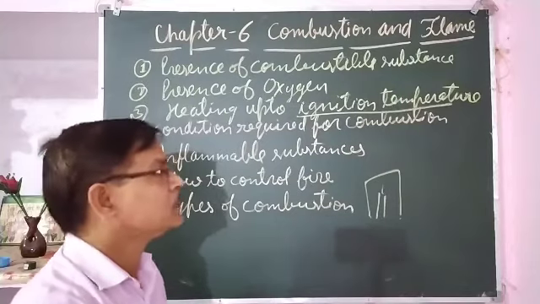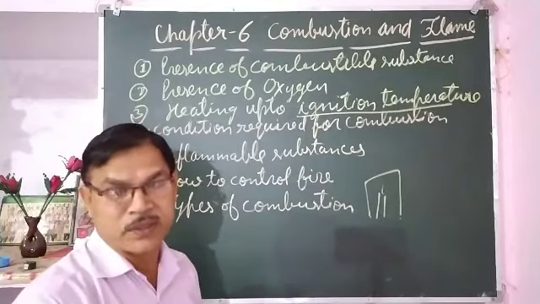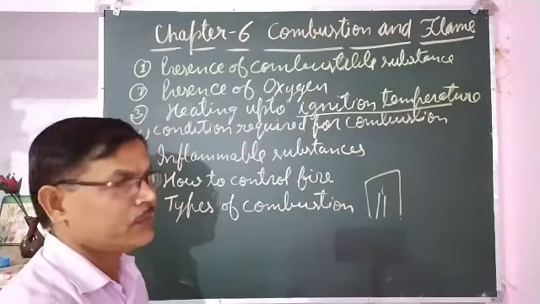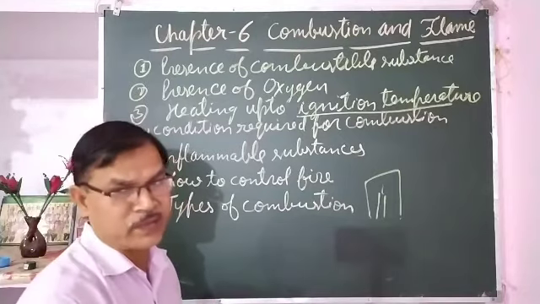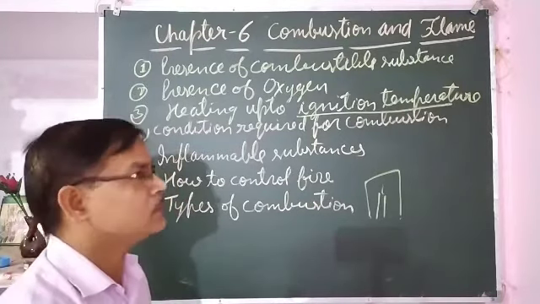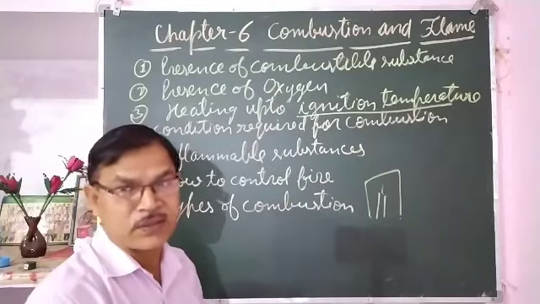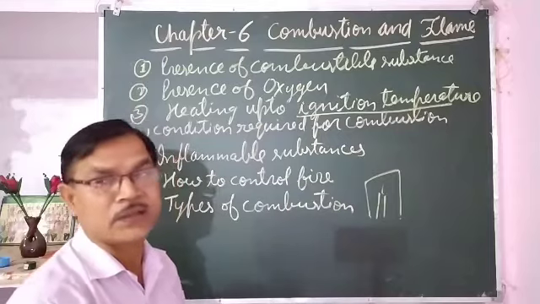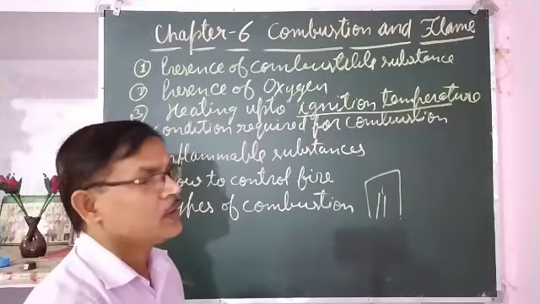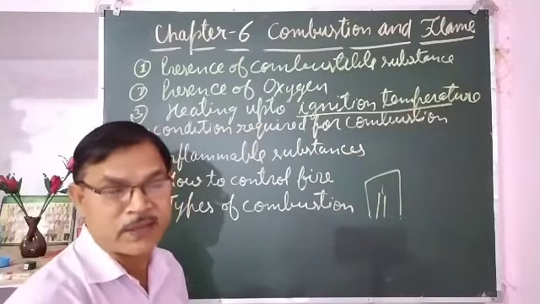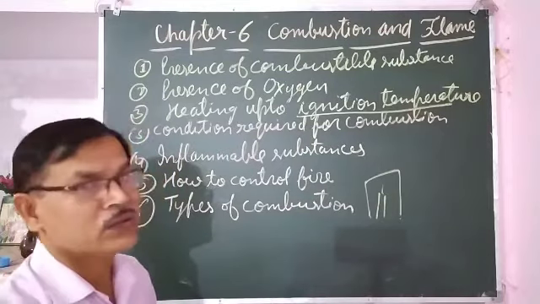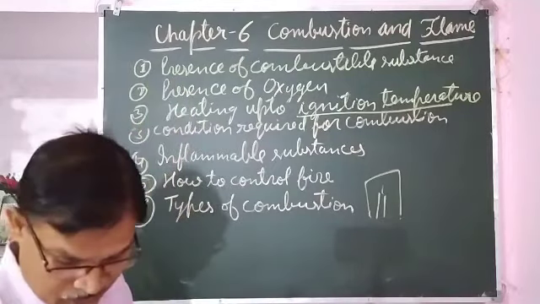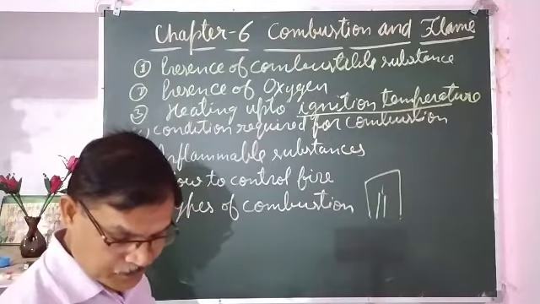We spread kerosene on the wood and then bring a burning matchstick near it, and it catches fire. Since the ignition temperature of kerosene is low, the kerosene starts to burn first, and by then the temperature rises up to the ignition temperature of the wood, and the wood also starts to burn. So these three things are required for burning, for combustion.